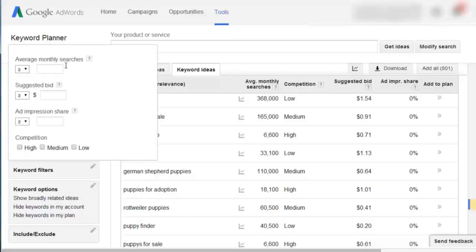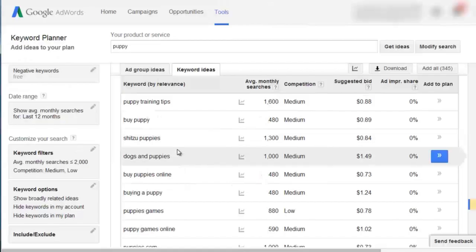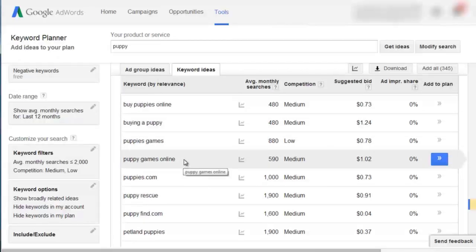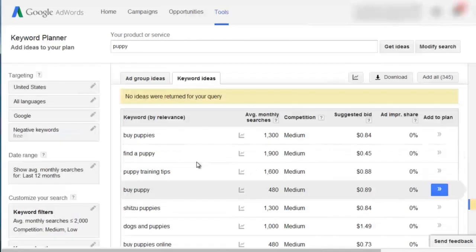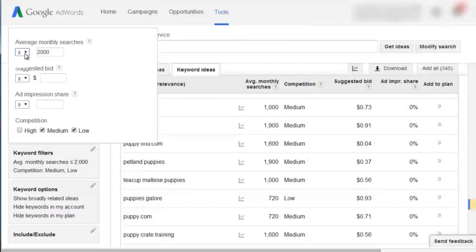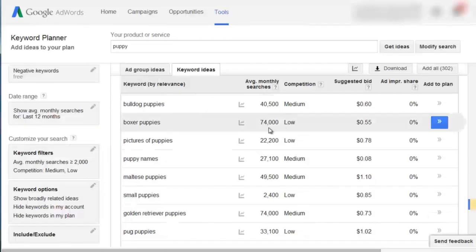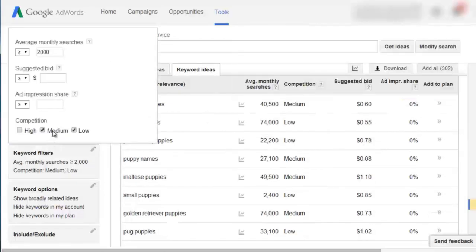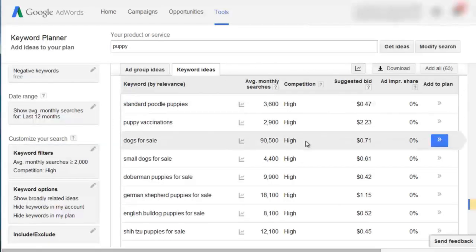If that's the case, you can always go to keyword options here and keyword filters. And then let's say, for example, that we want it to be less than 2,000, and we want the competition to be medium and low, so we have Shih Tzu puppies, buy puppies online, puppy games online, and so forth. We can now see medium or low competition, and we can always tweak that as well and go the opposite way for anything that is bigger than 2,000 searches. Let's say, for example, we're doing our market research, and what you want to figure out is if there are buying markets. There's high competition in these areas here, and as you can see, you find keyword ideas that you may never have thought about earlier.